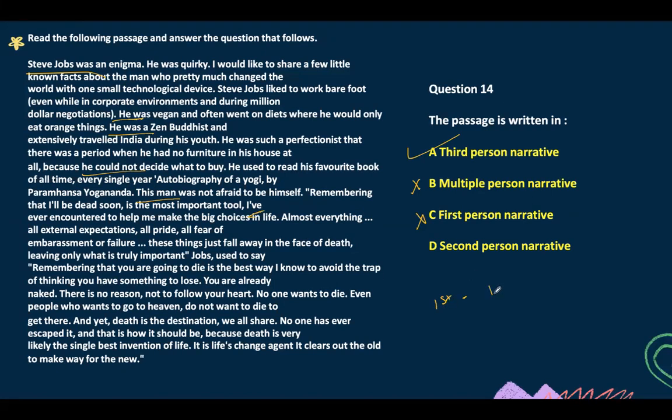What is first person? If I say I like chocolates. Second person will be if I include you also. If I say you like chocolates, I'm talking to you. Third person, if I say he likes chocolates. The author is not talking about us, the readers. He's not talking about himself. He's talking to us about Steve Jobs. This should be third person.